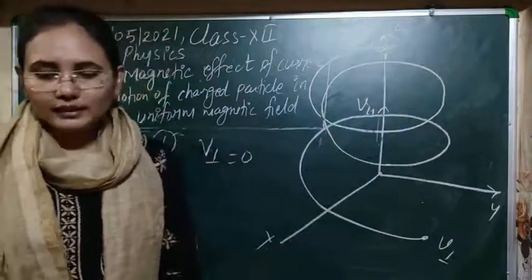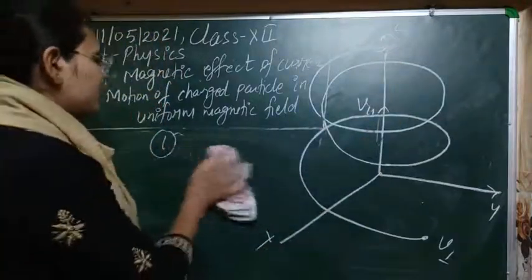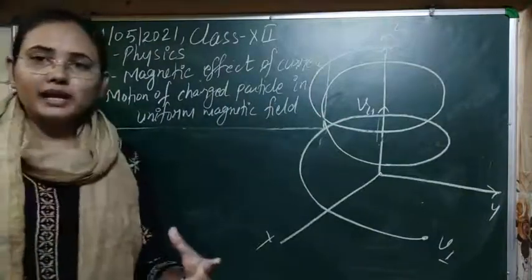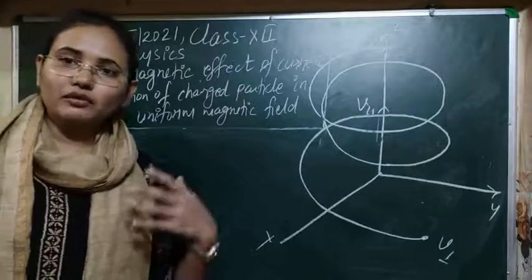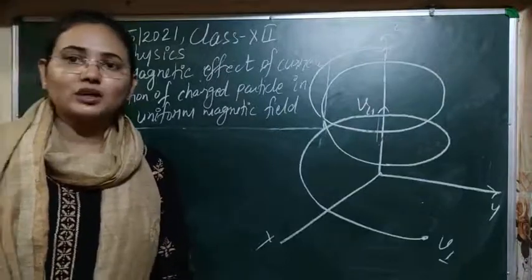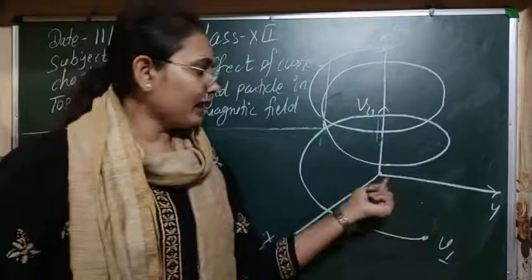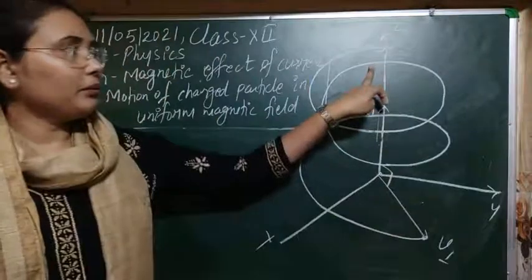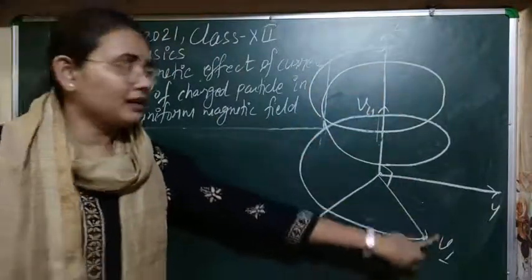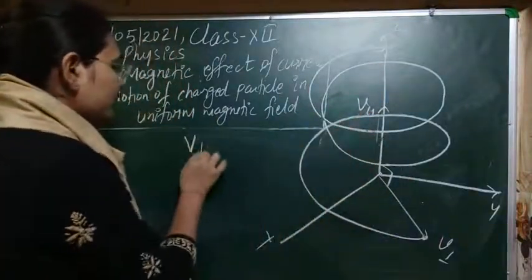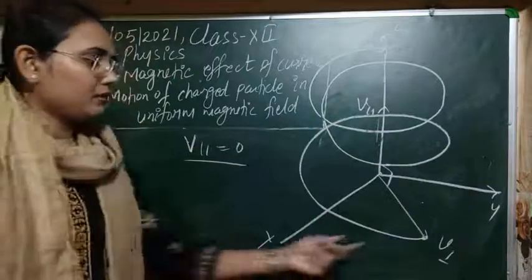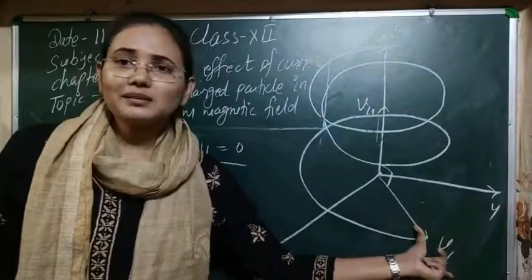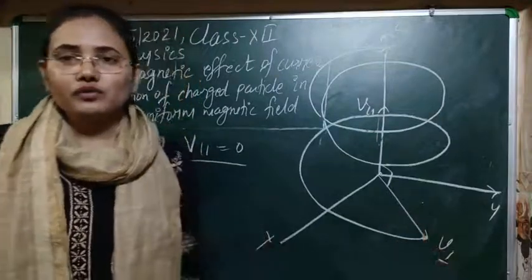The second case that we saw was when theta was 90 degrees, meaning the velocity vector was entering at a perpendicular angle to the magnetic field. Here the perpendicular component was V perpendicular, so in this case V parallel will be 0. The particle is entering only along this perpendicular axis.